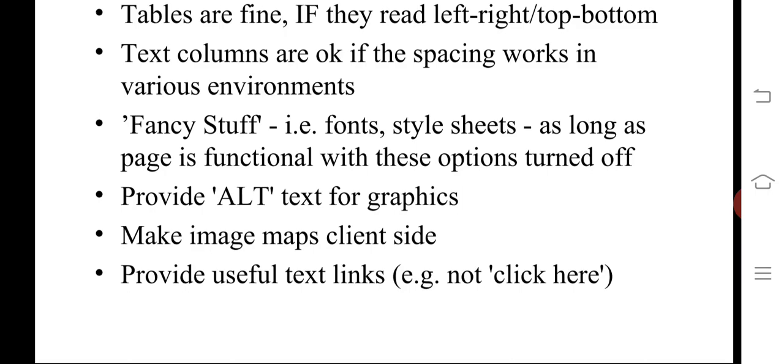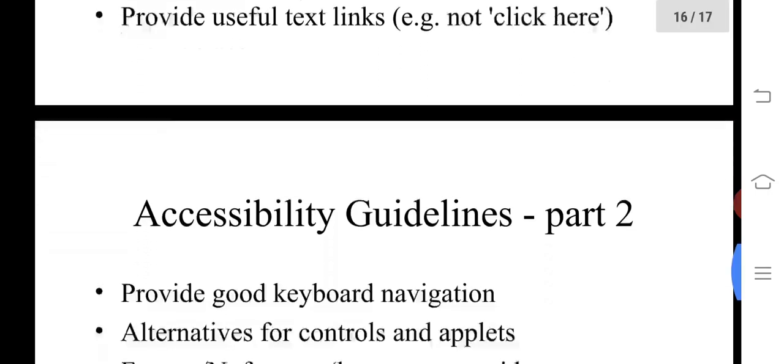Provide alt text for the graphics. Make the image map client side. Provide usable text links: if you click the link, you get related information.